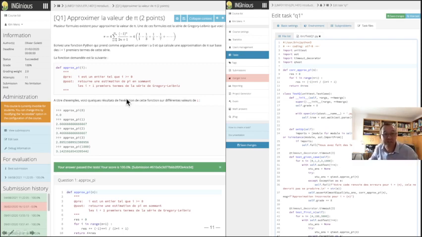We will show the details later on, but there is this tool where, at the exam or throughout the year, a question is presented to them. This is the description of the question. For example, here is the calculation of an approximation of pi. The signature of the function and the pre and post conditions are given, with some examples of what is expected as outcome, and they have to fill in their code here. They can submit multiple times, and in the end at the exam, the last submitted version will be evaluated, and that will be their score.